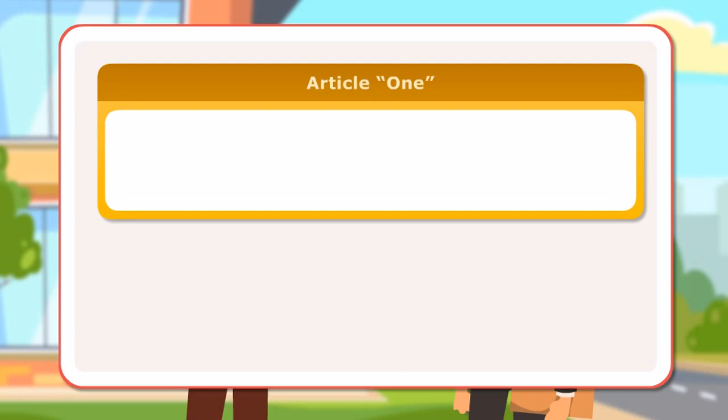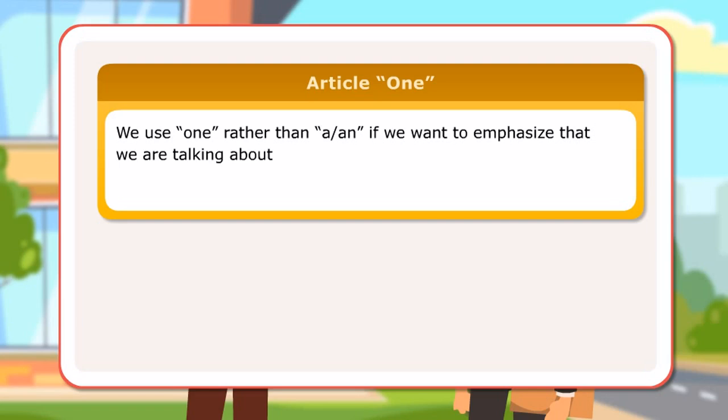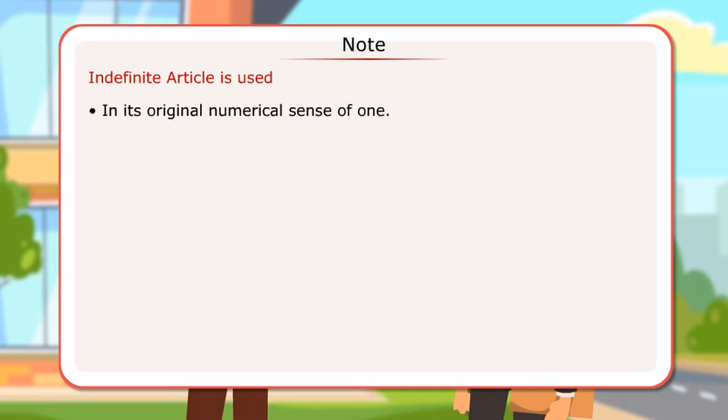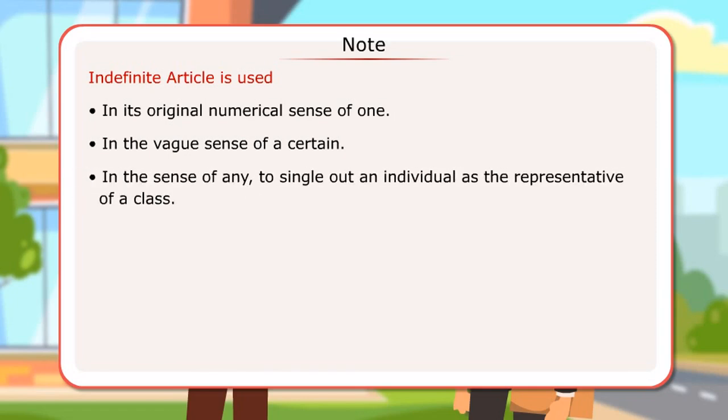Article one. We use one rather than a or an if we want to emphasize that we are talking about only one thing or person rather than two or more. Note: the indefinite article is used in its original numerical sense of one, in the vague sense of a certain, in the sense of any, to single out an individual as the representative of a class, to make a common noun of a proper noun.